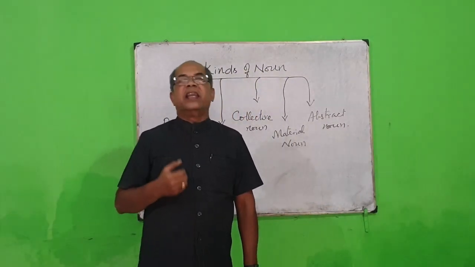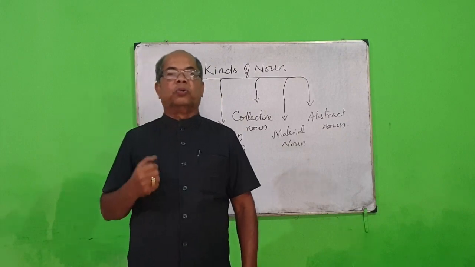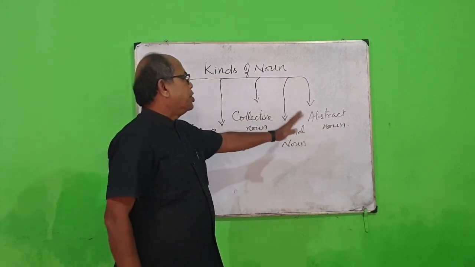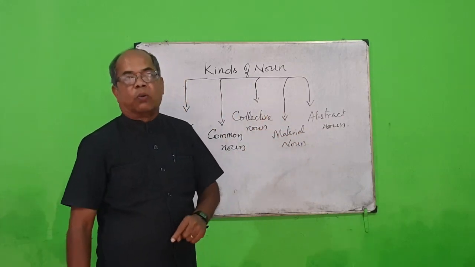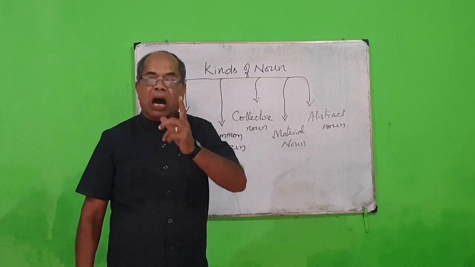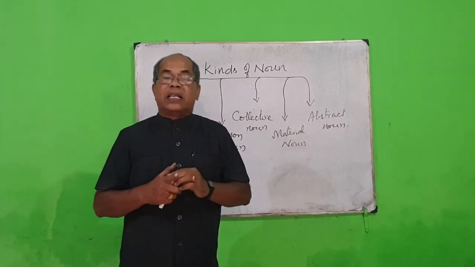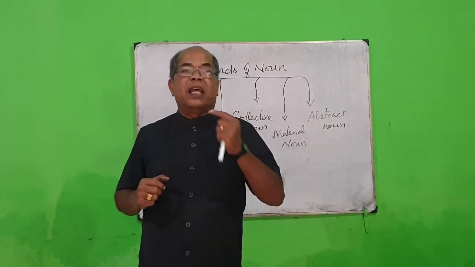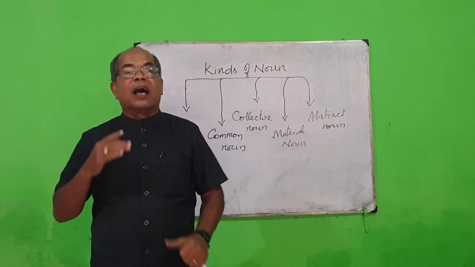Any name, any noun which is given to you can be put into these 5 kinds of noun. One is proper noun. The other is common noun. The next one is collective noun. The next one is material noun. And the last one is abstract noun.